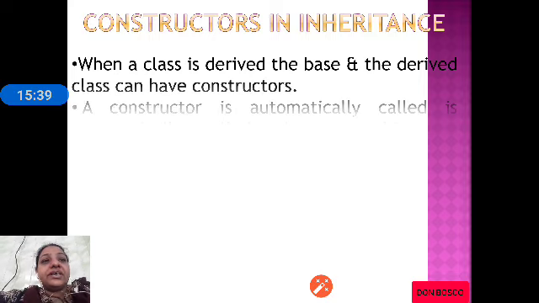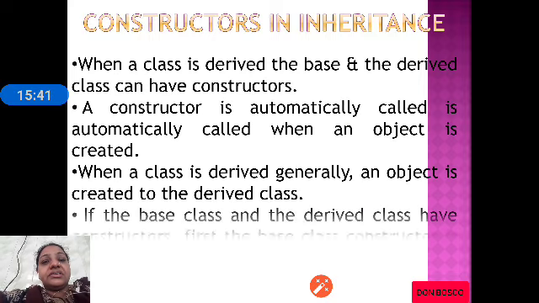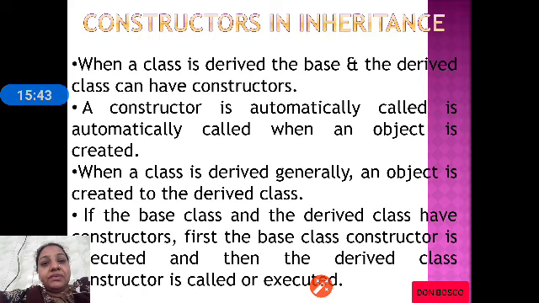So, now we will see what if there are constructors available in the derived classes and base class. As you saw, there is one student class and test class. Test is derived from student. In the main program we created only the object for test, not the student.